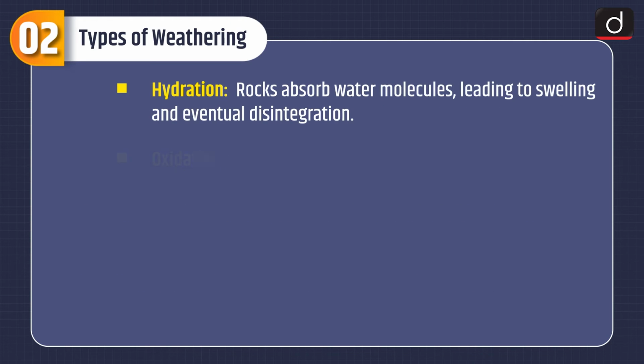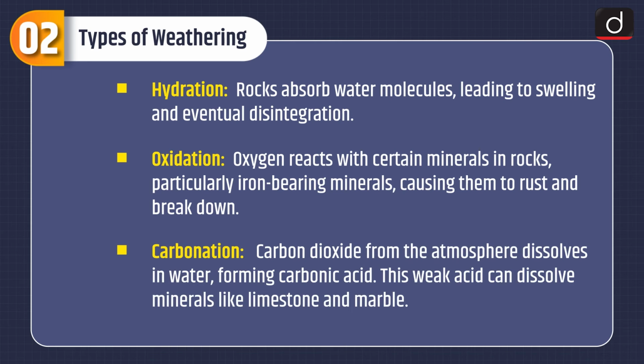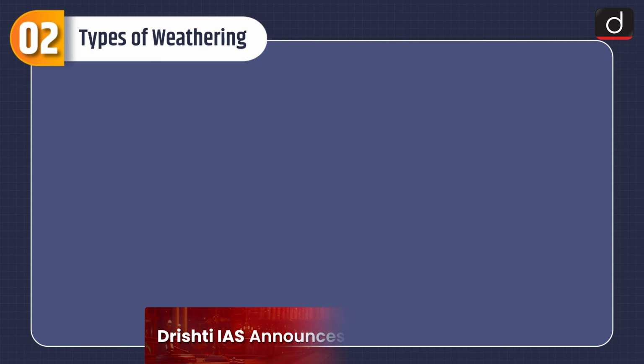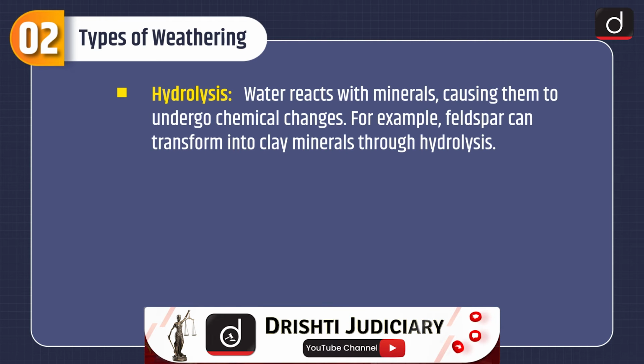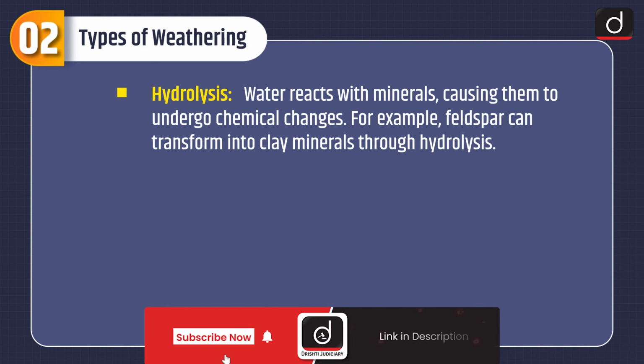First is hydration. Rocks absorb water molecules, leading to swelling and eventual disintegration. Oxidation. Oxygen reacts with certain minerals in rocks, particularly iron-bearing minerals, causing them to rust and break down. Carbonation. Carbon dioxide from the atmosphere dissolves in water, forming carbonic acid. This weak acid can dissolve minerals like limestone and marble. Hydrolysis. Water reacts with minerals, causing them to undergo chemical changes. For example, feldspar can transform into clay minerals through hydrolysis.